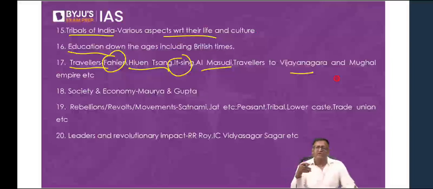So, what are the various observations made by these travelers? During whose period did they come? What are the observations made by them? All those things. Then society and economy during the Mauryan and Gupta period.